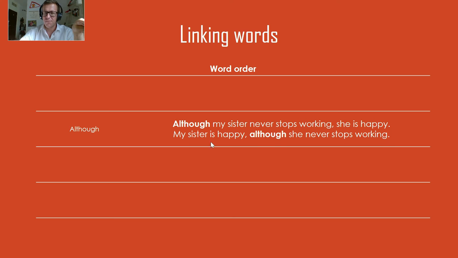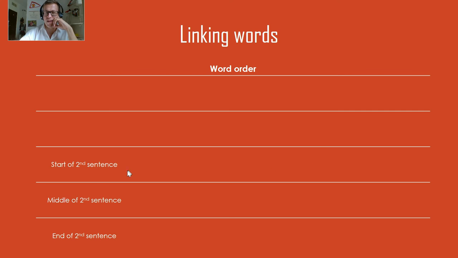And then for most of the other ones I showed you before, besides, what's more, despite this, they can come at the start, middle, or end of the second sentence. So in these ones, we had one sentence for also and for although. But for the others, we would have two.